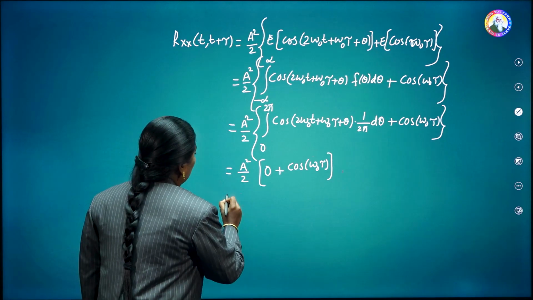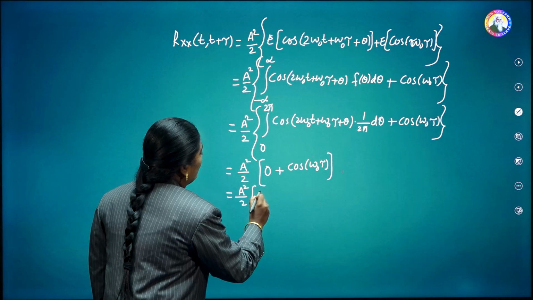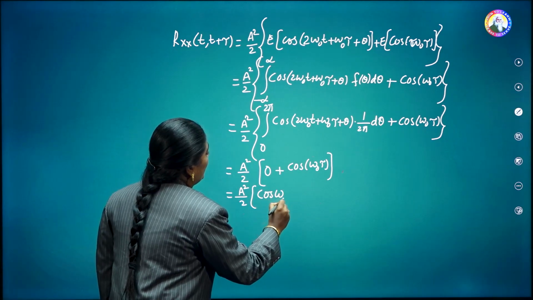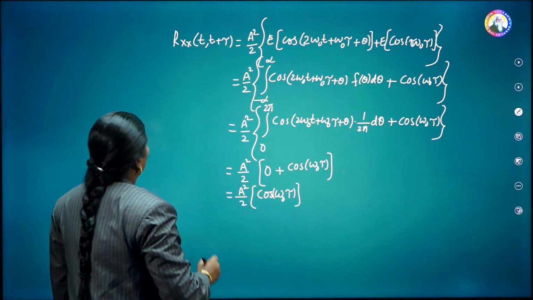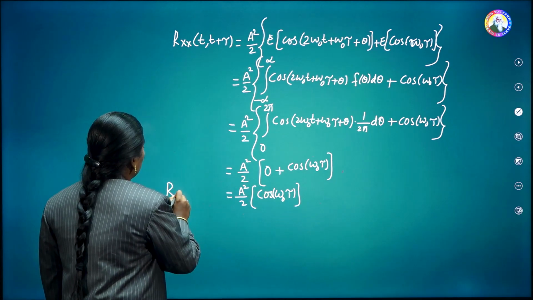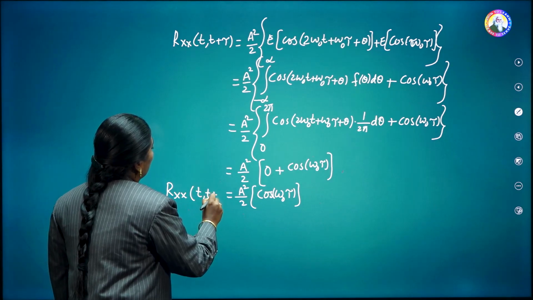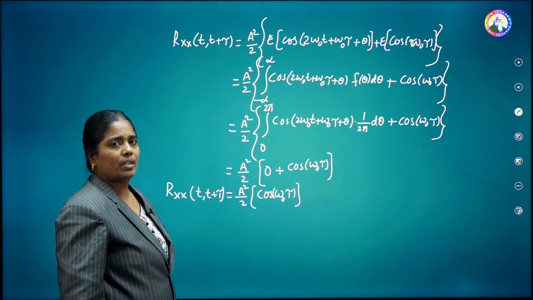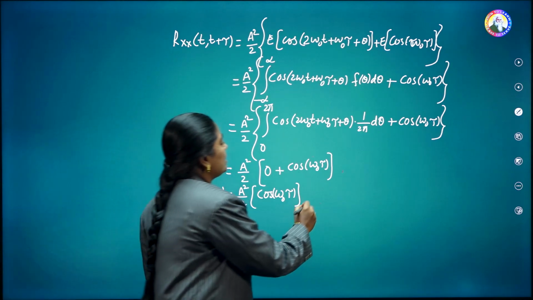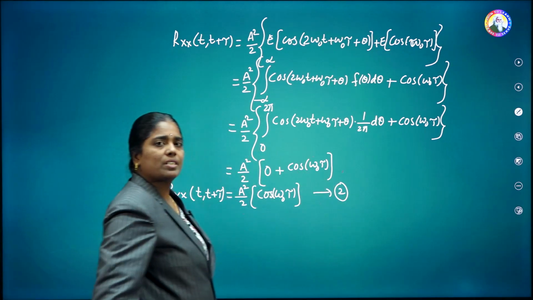Further simplifying, this is equal to a square by 2 into cos omega naught tau. That is the autocorrelation function Rxx of t comma t plus tau, which is equal to simply a square by 2 into cos omega naught tau. So here you can see this is the second one, where we have proved that the autocorrelation function is a function of tau only.